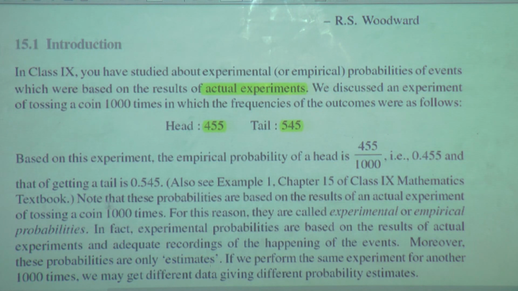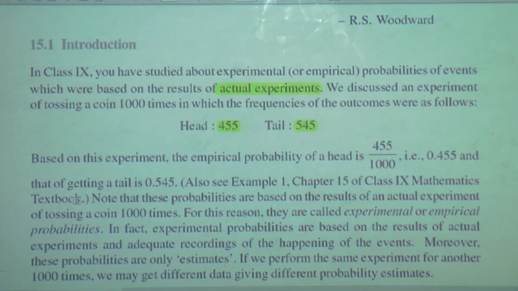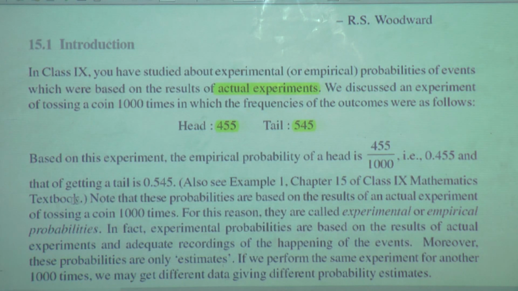What have they explained further? Also see example 1, chapter 15 of class 9th mathematics textbook. They are giving the reference of 9th standard example 1, chapter 15, of the same thing. Note that these probabilities are based on the results of an actual experiment.